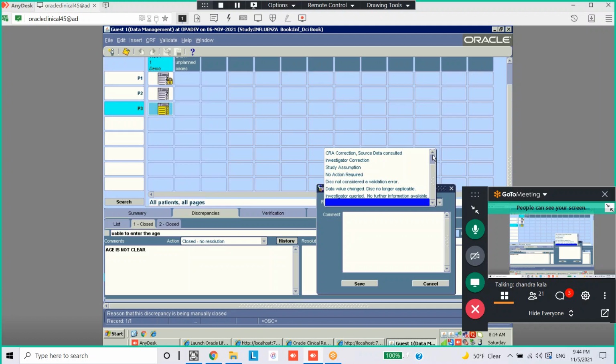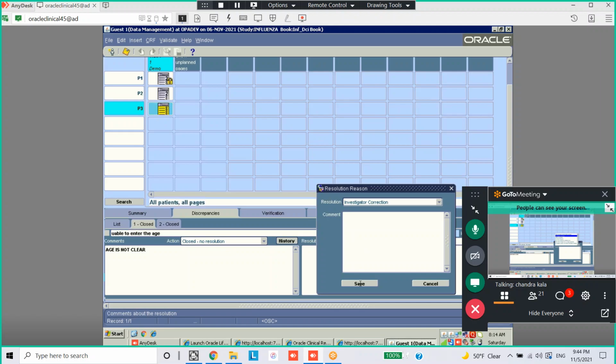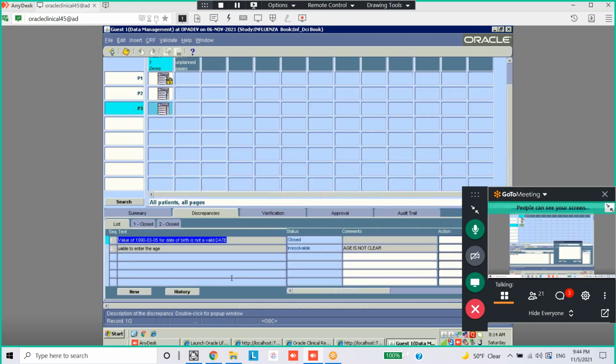Select the investigator correction or anything. Right. It is now closed. Now it is not showing red color, yellow color. The discrepancy is closed.